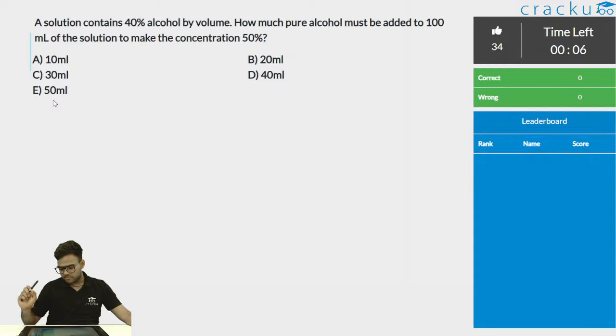So the time is okay, still 5 more seconds. Okay, Satyaki has answered the question, which is 20. Yes, as well. Good Vaibhav, good Shruti. All of you have answered 20 ml, which is correct. So let me solve this one now.